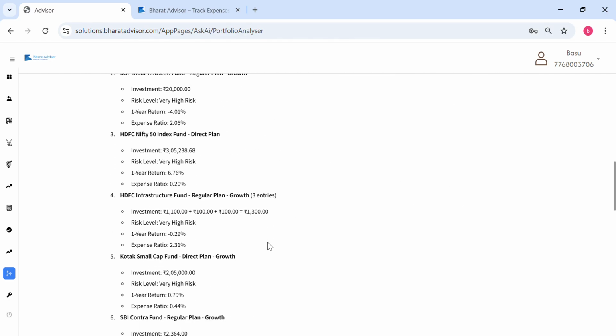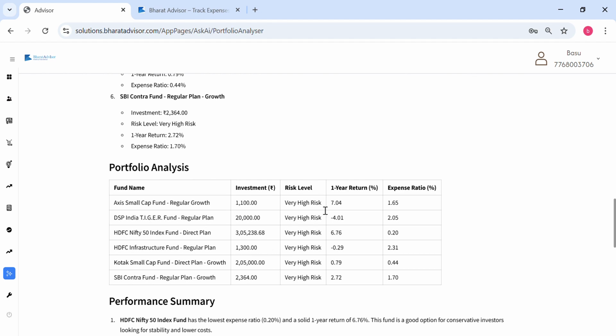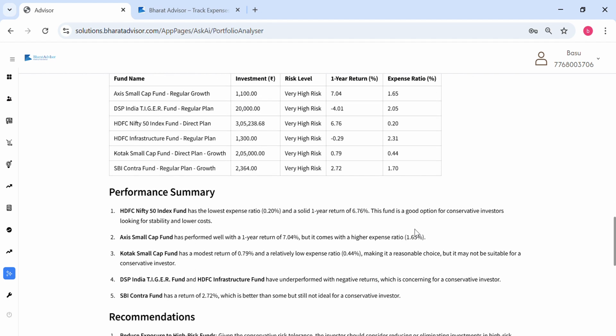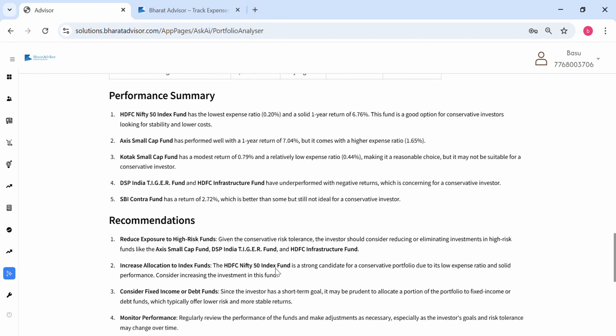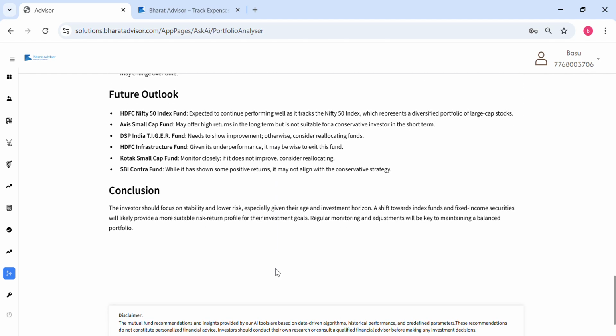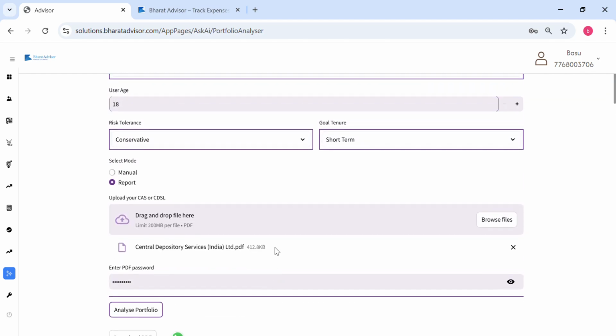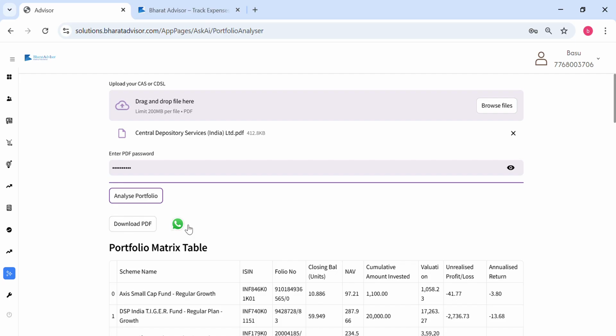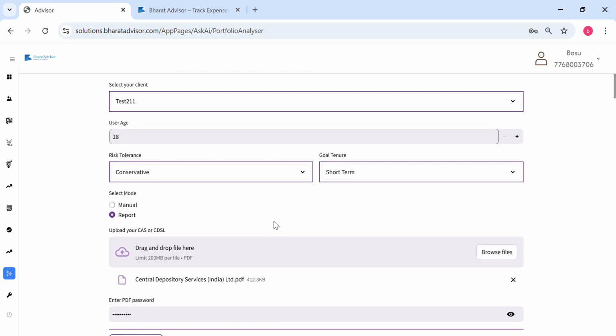It tells you how your portfolio is doing. It does the analysis and tells you the investment. It provides you a performance summary, recommendations, future outlook, conclusion, and all that. You can also download a PDF, or send it on WhatsApp. So you've got all the options here.